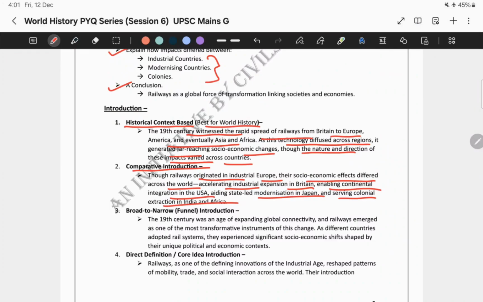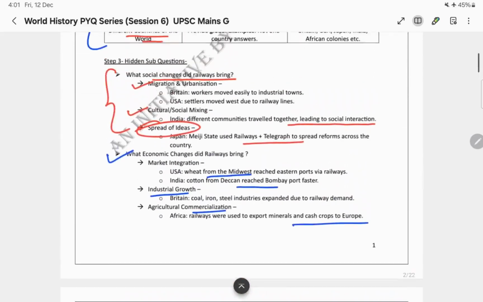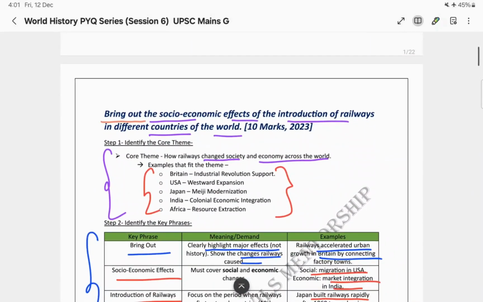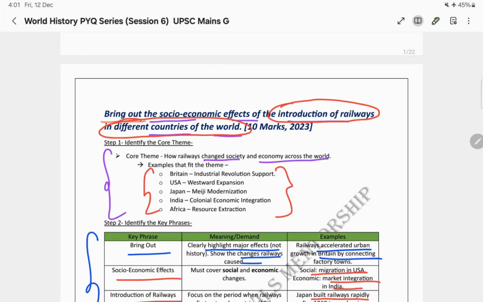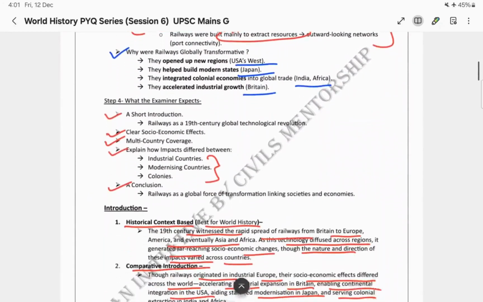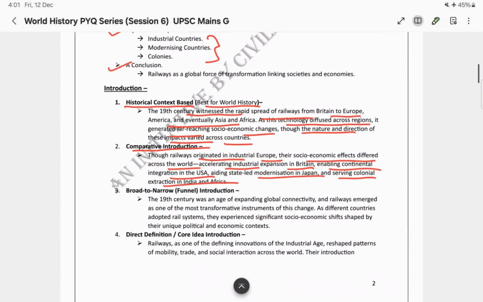Now, why does this type of introduction work? It signals to the examiner right away that you understood the question, which requires showing differences across countries. Why am I saying this? Coming back to the question: it asks you to bring out the socio-economic impacts of the introduction of railways in different countries of the world. That means they are expecting you to write your answer based on global impact. So in the introduction itself, you have started your answer with that particular thought process.